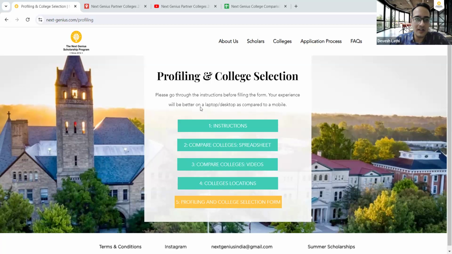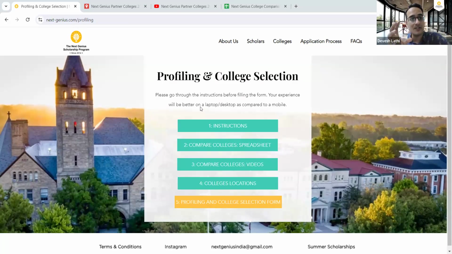Look at your profile and look at where you stand in the academic ladder. After looking at your profile, then you look at the rankings and see if you are in the top 1% of your class, then select colleges accordingly. If you're in the middle of your class, and be true to yourself, then you select those kind of colleges, because I want to ensure that all of you get a big scholarship. And that will only happen if you select the right college for yourself. The right college is not necessarily the best ranked college.